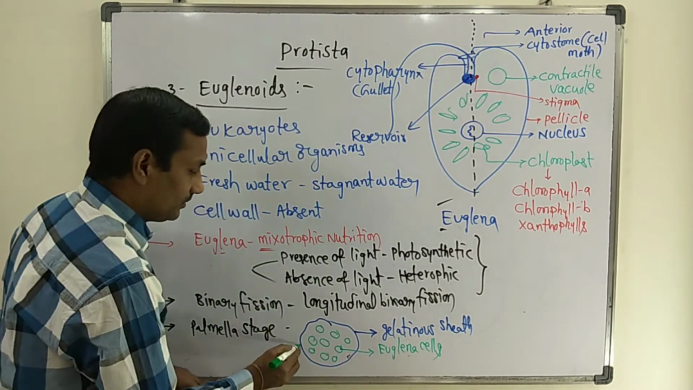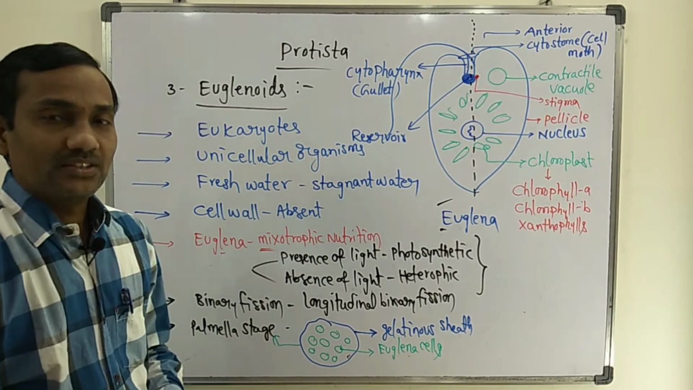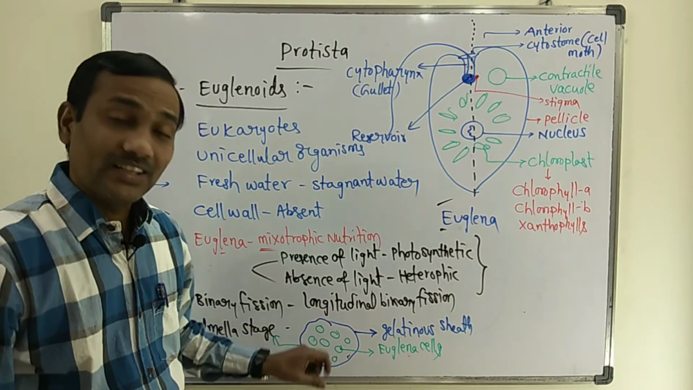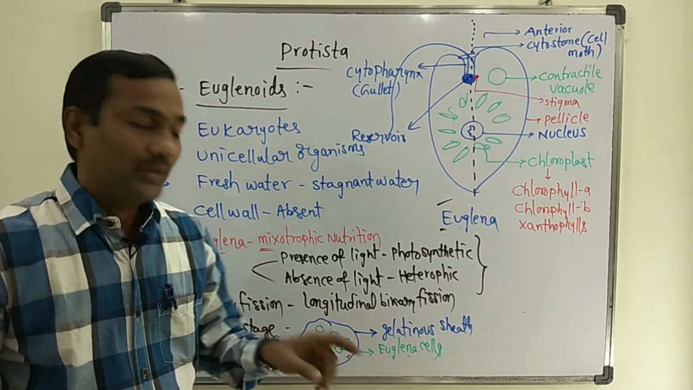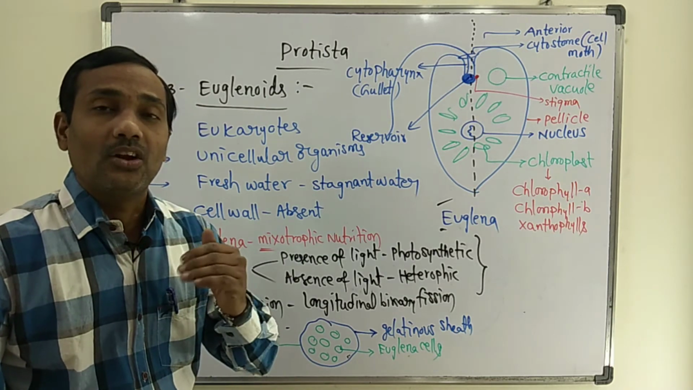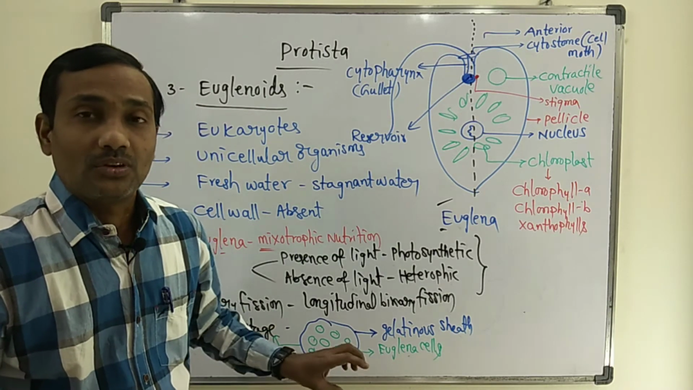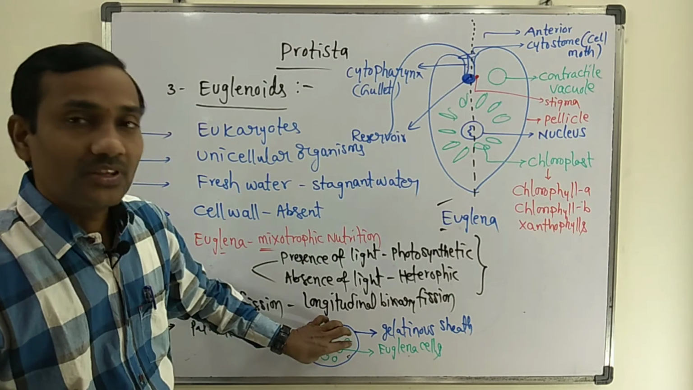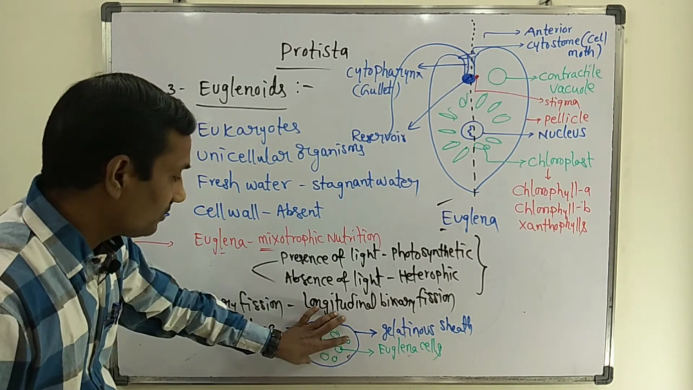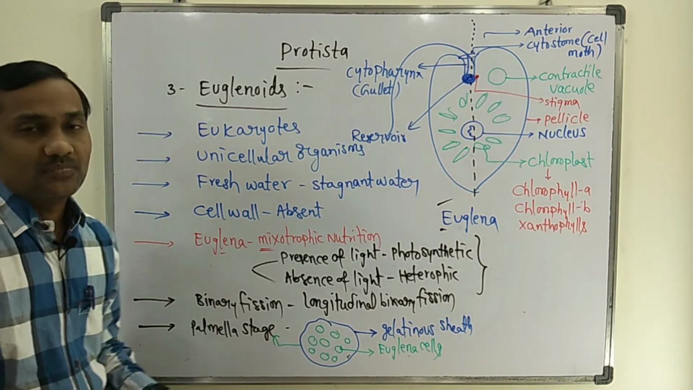So this stage is known as Palmella stage. Totally surrounded by a gelatinous layer, but inside you can observe many Euglena cells. But all these cells have lost the flagella. So non-flagellated cells are covered by a mucilaginous sheath. This stage is called Palmella stage.